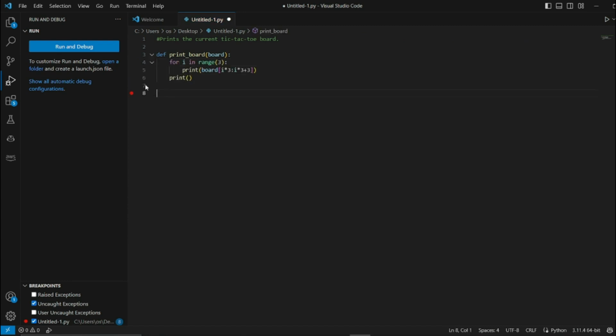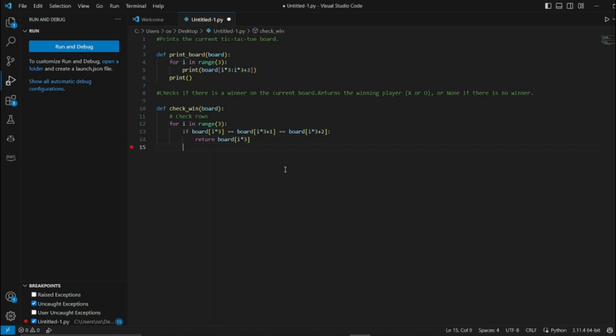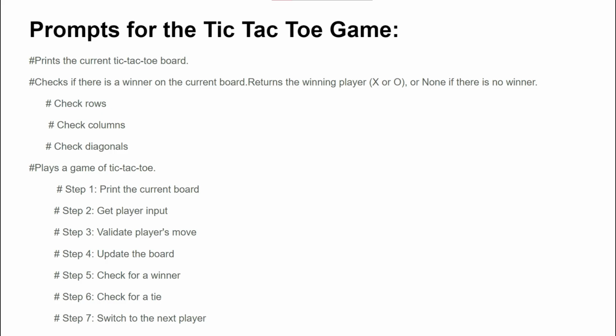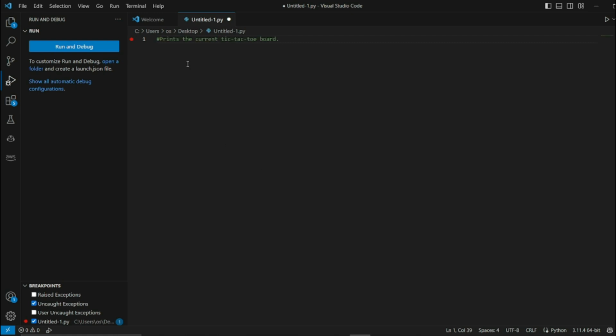So now let's just go ahead and jump to a bit more complex case. It will be kind of a mini project that we'll be doing out of GitHub Copilot just to see its efficiency. Over here, I will basically be creating a tic-tac-toe game out of GitHub Copilot. First of all, I'm just going to give it a comment to print the current tic-tac-toe board.